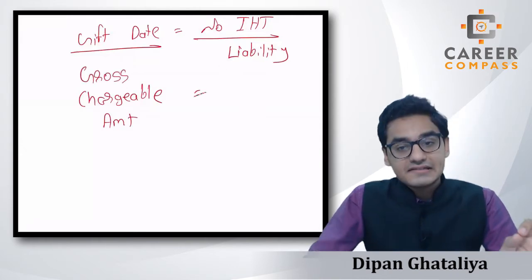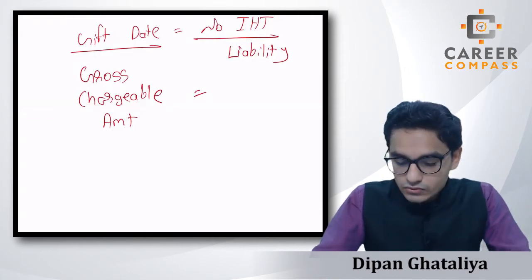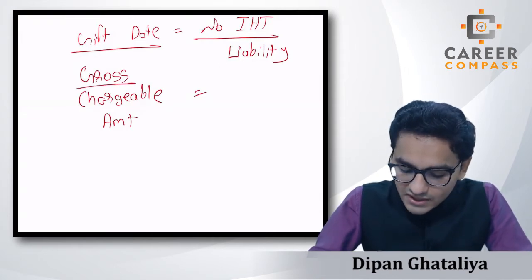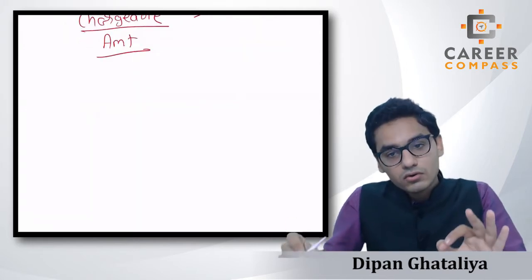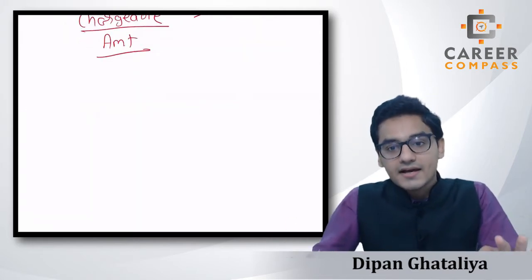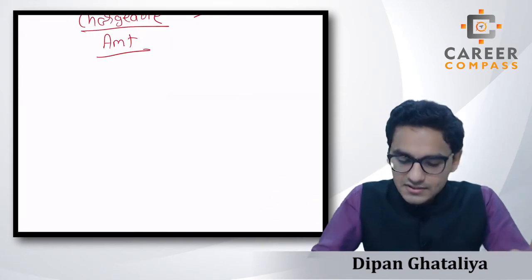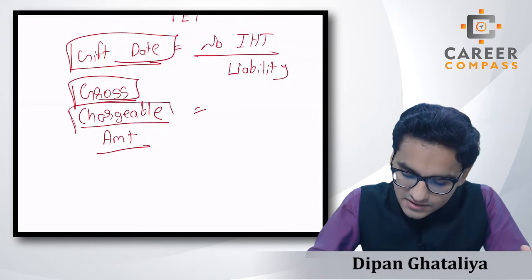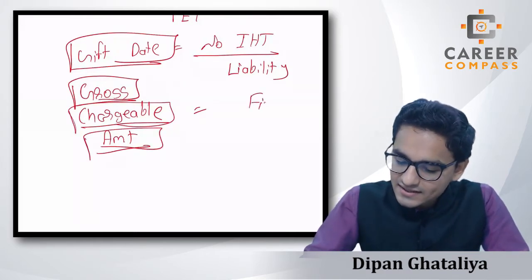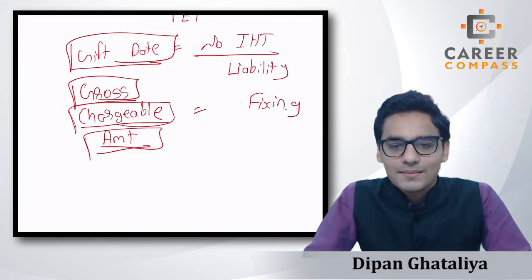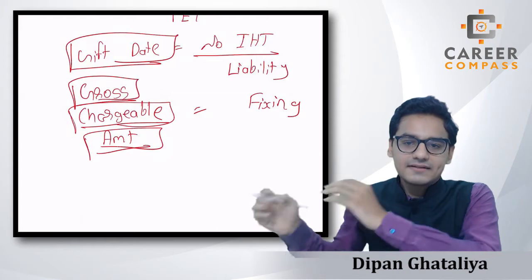So you will tell me, sir, why should we calculate any amount if we don't need to pay any tax? Students, once we calculate this gross chargeable amount on the gift date, if in future the donor dies within 7 years, then on the death of the donor we will pay the IHT on this particular gross chargeable amount, students. So we are currently just fixing the GCA, or gross chargeable amount, that we will use if the donor dies within 7 years.